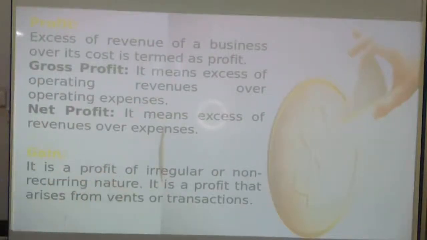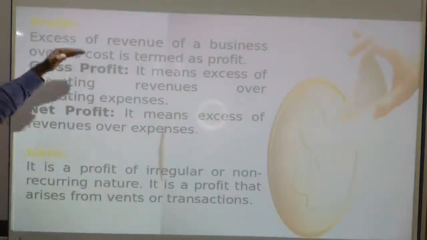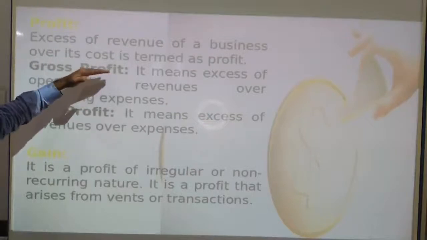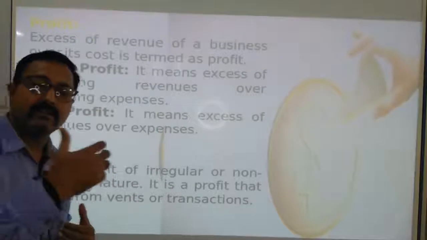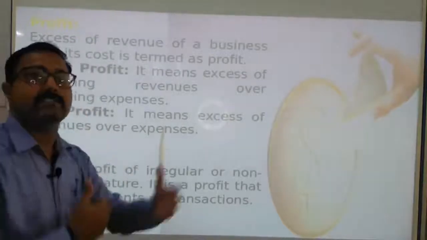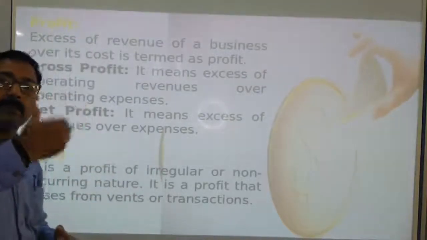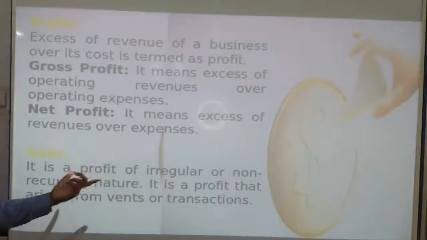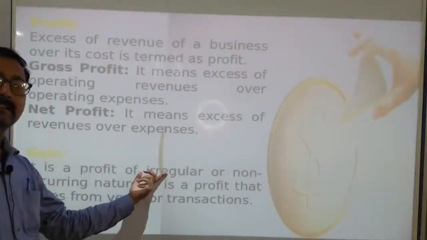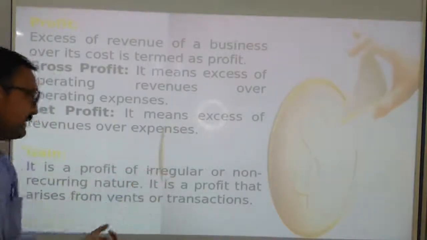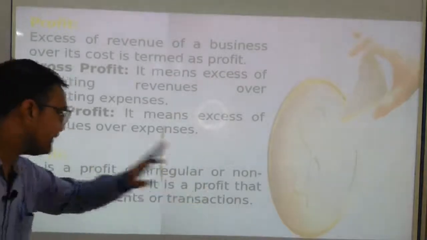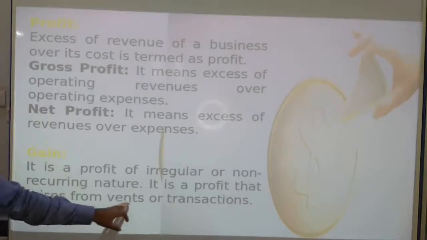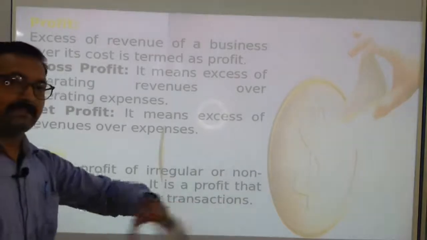Whenever you do business activities, they should be regular, just like buying and selling of goods in an electronic store, that is regular activities. If we are getting profit because of irregular activities, that amount is called gain. It is a profit that arises from events or transactions.